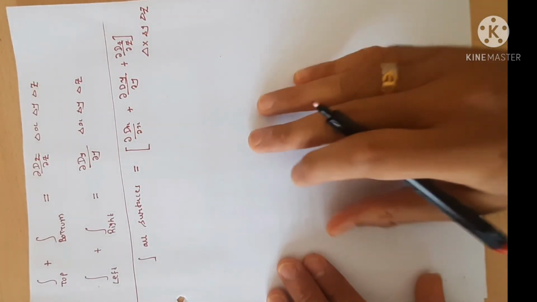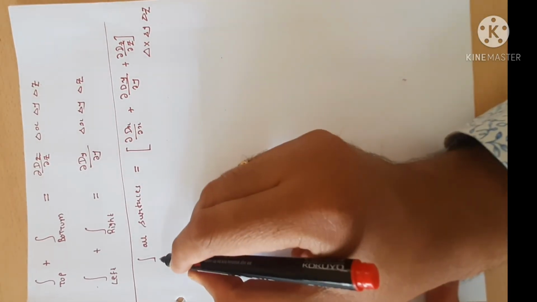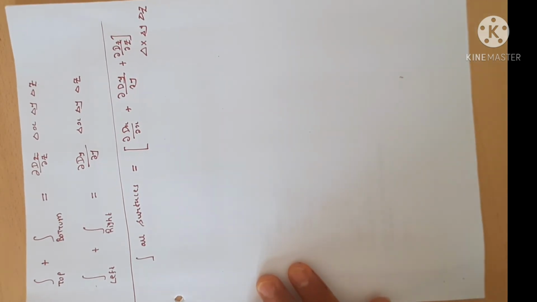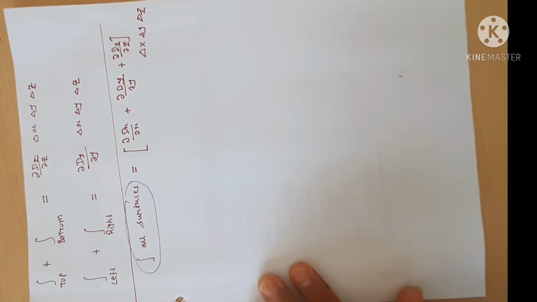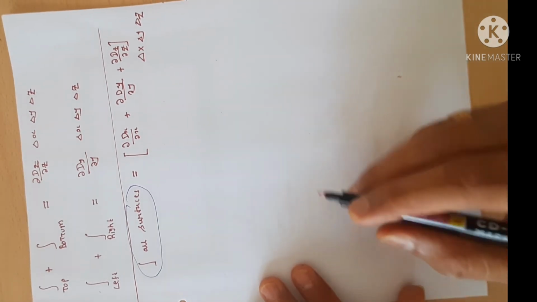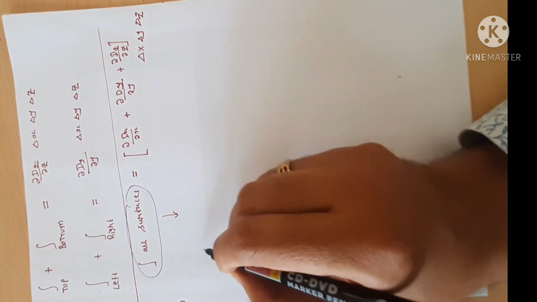Is it clear? Integration of all the surfaces is nothing but integration D dot ds.